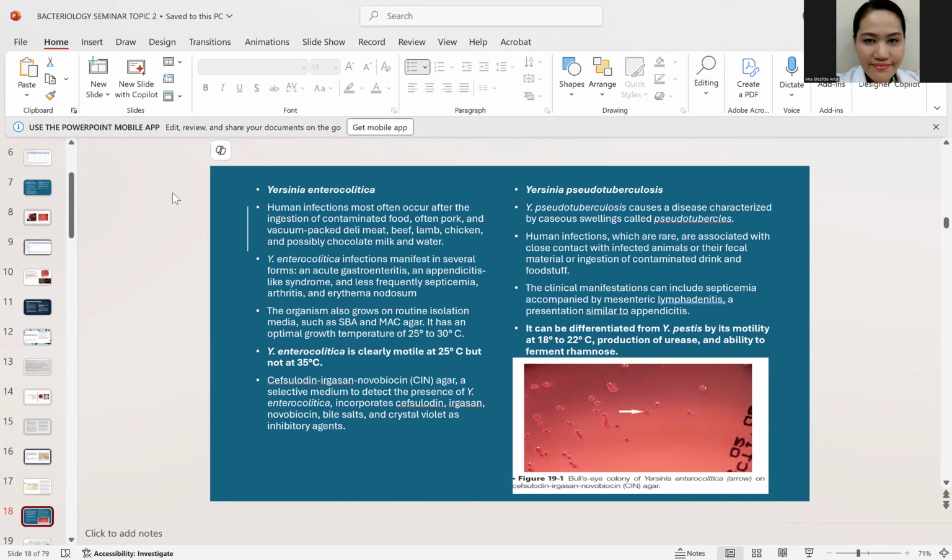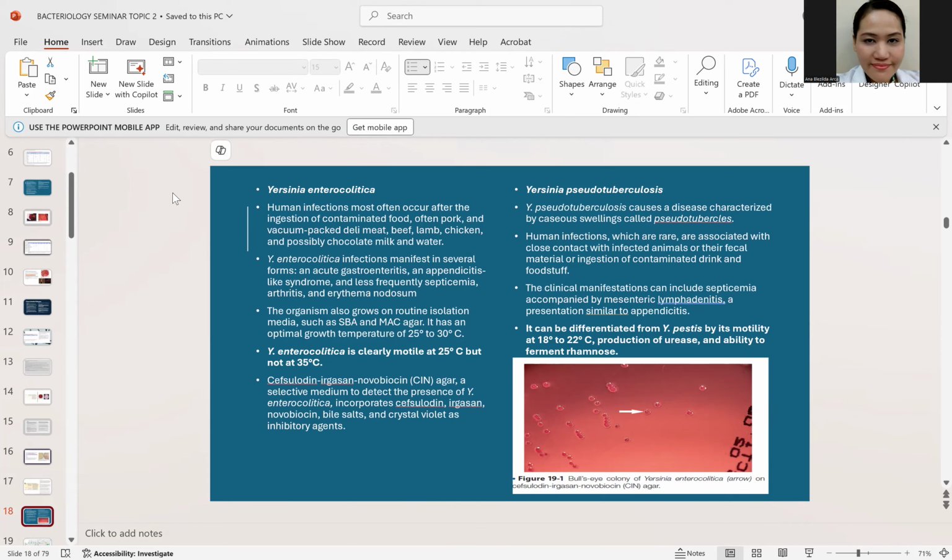Actually, class, if you perform culture, it grows best at lower temperatures, such as 25 to 30 degrees Celsius. It is also motile at 25 degrees, but it is non-motile at 35. So it is more active at room temperature. Okay? So how do you confirm for the enterocolitica?